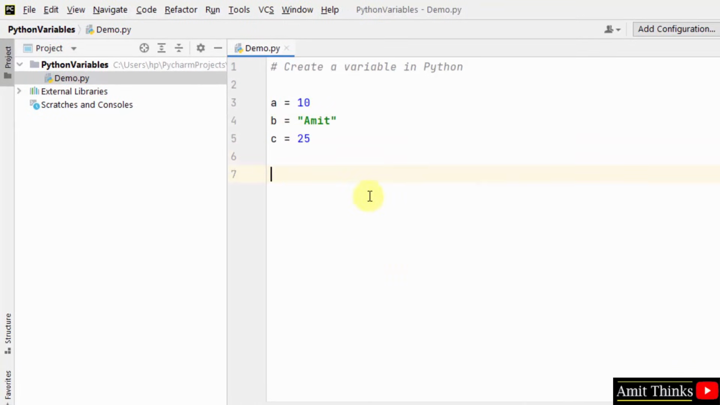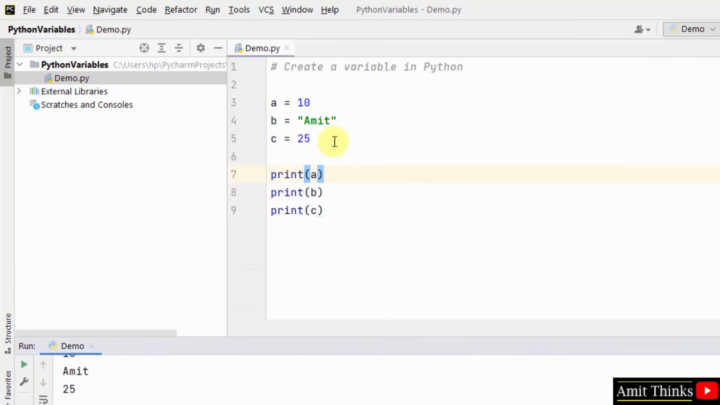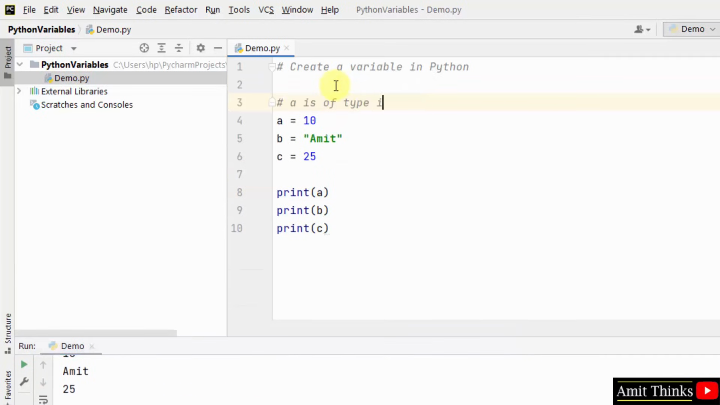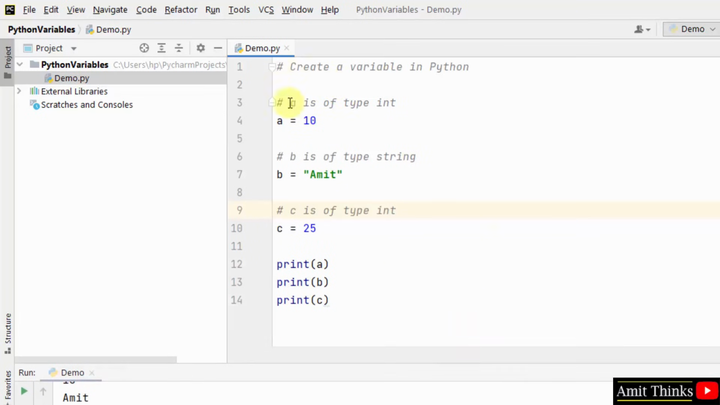Now I'll just right click here and click on run demo. But before that, let us print. I'll just print the variables. I'll right click and click on run demo. Here you can see we have printed it. Guys, this is fine, right? A is of int type, B is of string type, and C is of int type again. So this is how we create variables in Python.